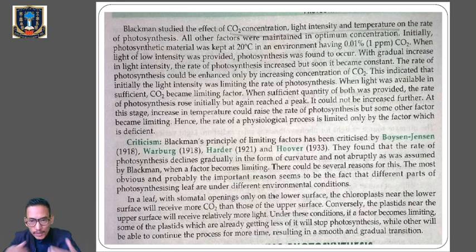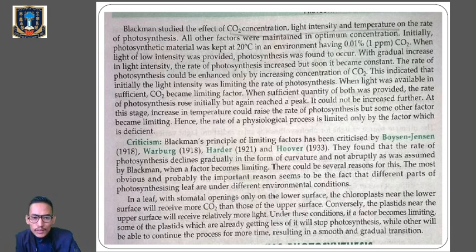So at the beginning, photosynthetic material was kept at 20 degrees Celsius, that is the temperature. Okay, where the concentration of carbon dioxide was 0.01%. So temperature is 20 degrees Celsius, carbon dioxide concentration is 0.01% or 1 part per million. Okay, now let's talk about the light intensity.